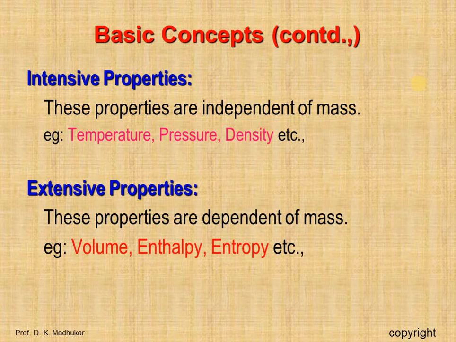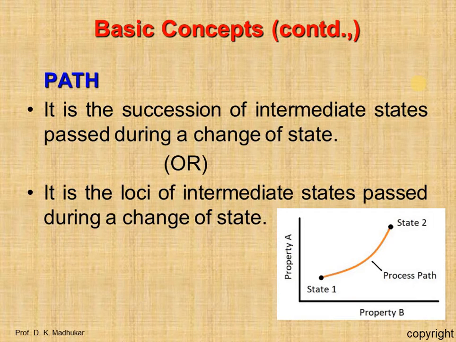Okay. So now we will discuss the path. What do we mean by path? Path is a succession of intermediate states passed through during a change of state, or it is the locus of intermediate states passed during a change of state.